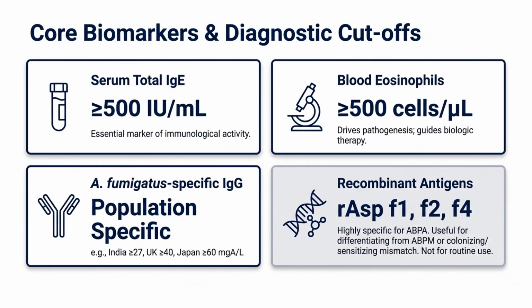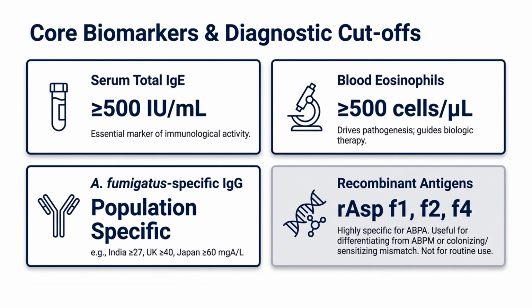In this slide we are going to see the biological markers, the investigations or diagnostic tools we use to identify ABPA, and their cutoffs. Especially we do total IgE levels, with a cutoff of more than or equal to 500. Blood eosinophil count, again more than or equal to 500.